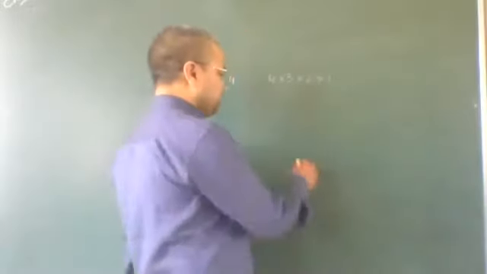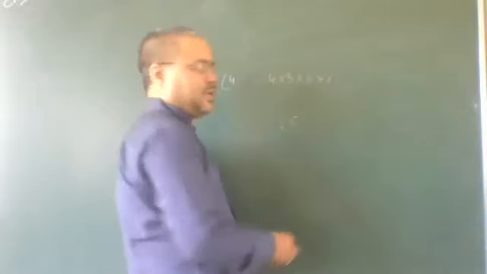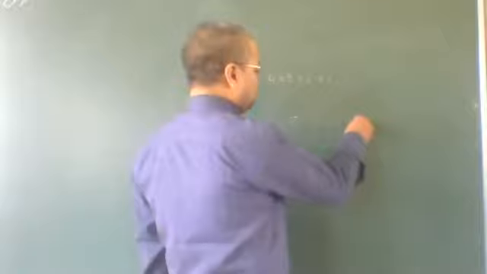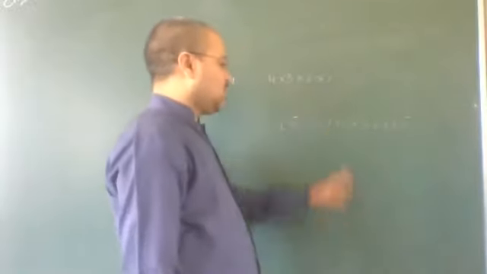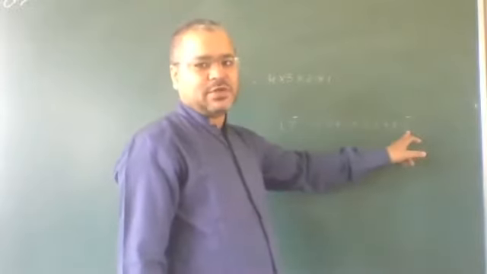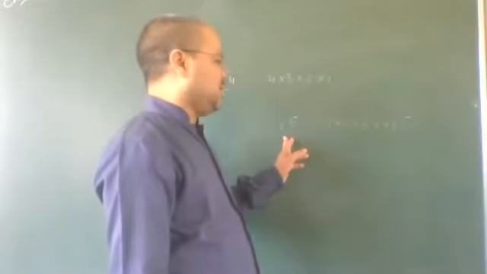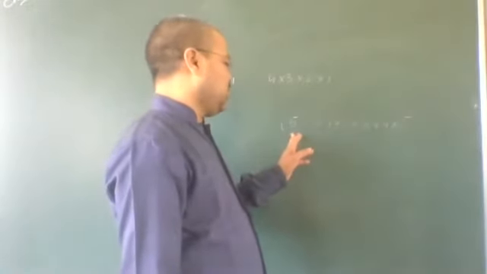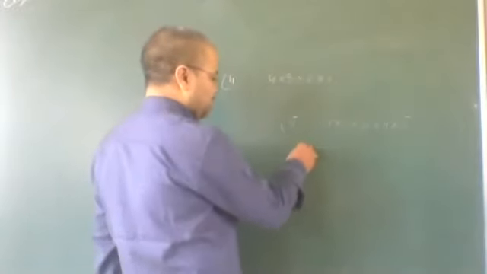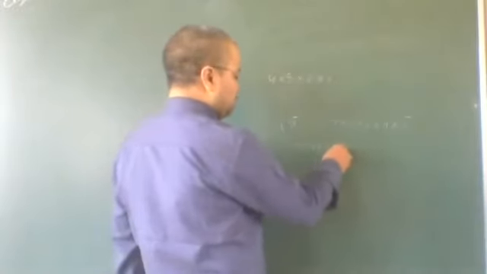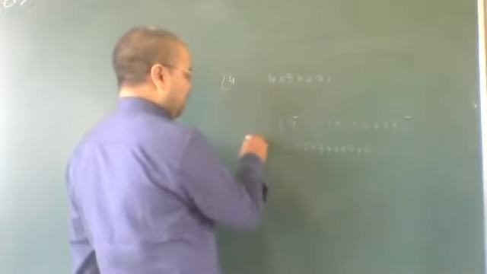Just like here, if we have factorial 5, then it means 1 into 2 into 3 into 4 into 5. Product of first 5 natural numbers is called factorial 5. Similarly, the product of first 6 natural numbers, 1 into 2 into 3 into 4 into 5 and 6, gives factorial 6.